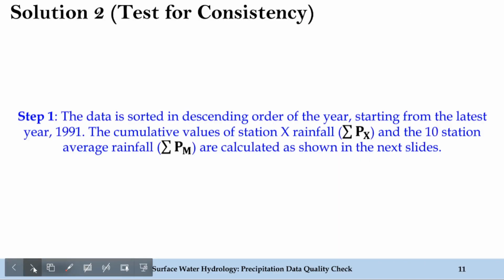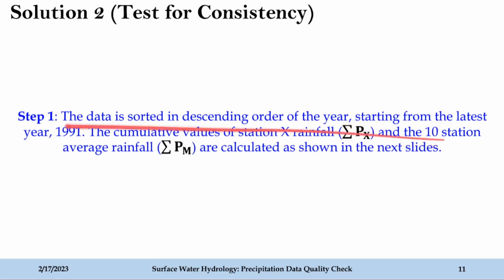Okay, now let's see how to solve and how to find out the consistency of the conditions given in the problem. Here is step 1. The data is sorted in descending order of the year, starting from the latest year, that is 1991. The cumulative values of station X rainfall, that is summation Px, and the 10 station average rainfall, that is summation Pm, are calculated on the next slide.